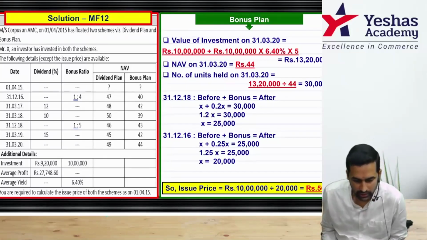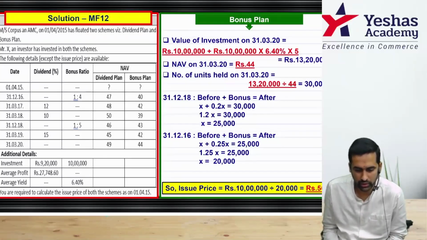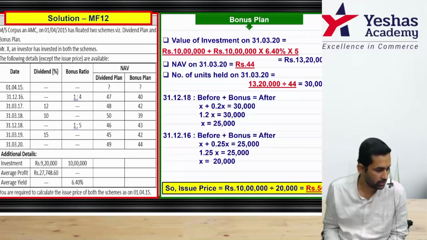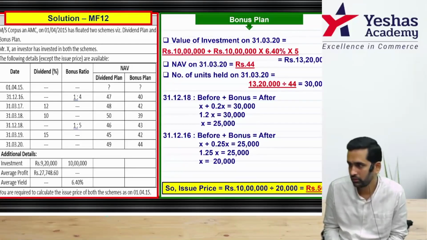Now this is what they wanted. Last line of the question says you're required to calculate the entry rate, issue price. Both we did. So we will take a quick break and then cut.